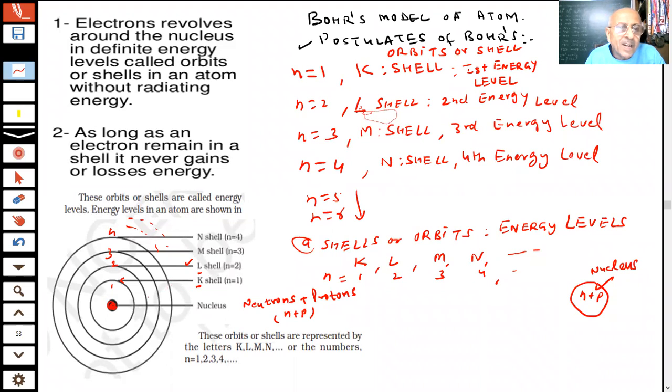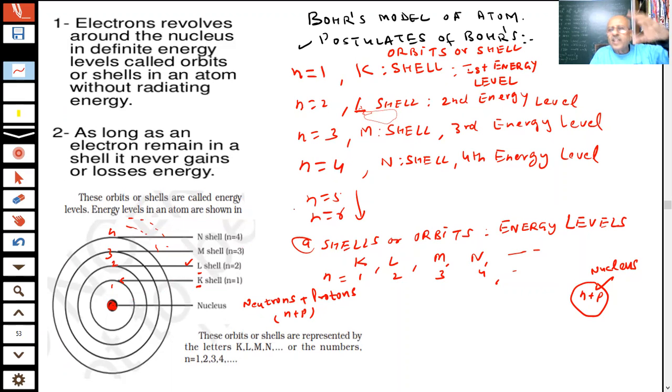But an electron can absorb energy, students, and jump from a lower to a higher energy level. Similarly, an electron can fall from a higher to a lower energy level and emit radiation or energy. That is possible. In higher classes this is studied, but this is ninth class science, so we are not talking about that here.